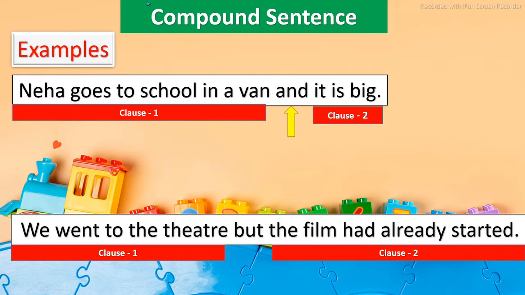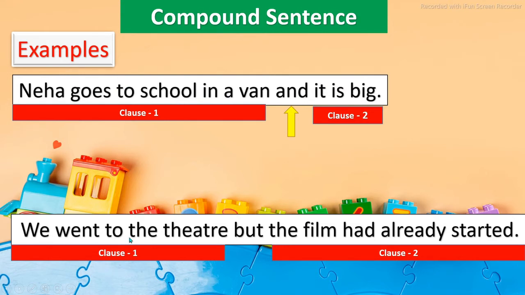Why are they called two independent clauses? Because even if we say "Neha goes to school in a van," it has its own meaning, and even if we say "it is big," it has its own meaning. Both have a subject, here Neha, and in the second clause, it. Both have a finite verb: in the first clause, goes, and in the second clause, is. So both have two subjects and two finite verbs, both are independent for their meaning, and they are joined using coordinating conjunctions. That's why they are called compound.